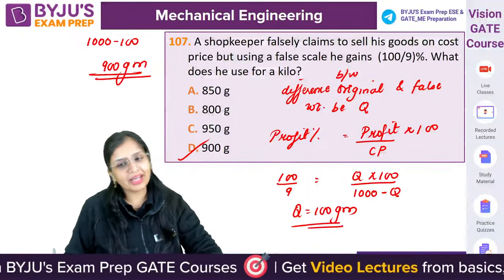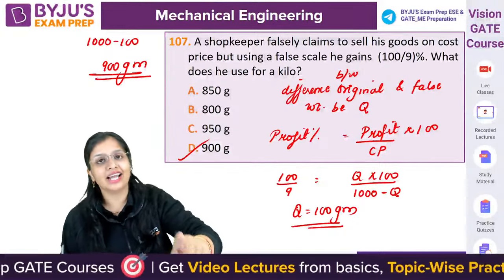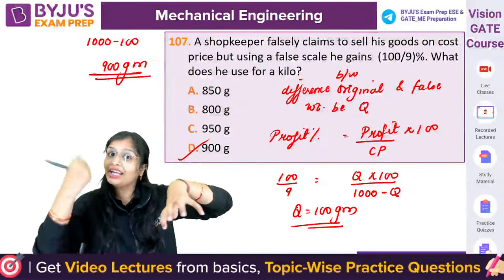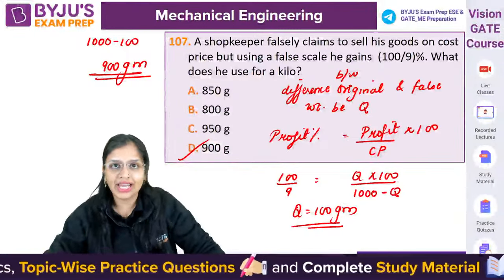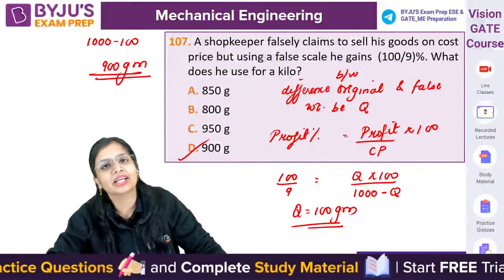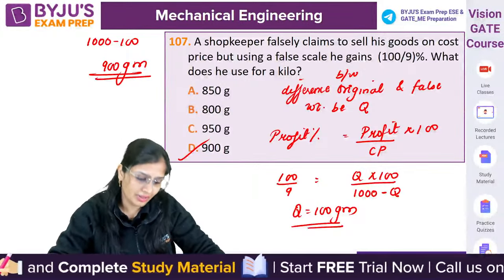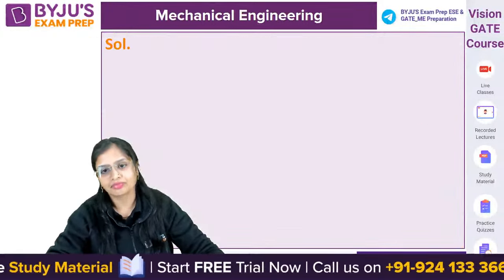बोल रहा है आपको कि मैं 1 किलो दे रहा हूं, but वो 1 किलो नहीं दे रहा है. He is using a weight which pretends it is 1 kg, but it measures only 900 grams. Okay, and on that 100 gram margin, he is making a profit of 100 by 9%. Okay, चलिए.